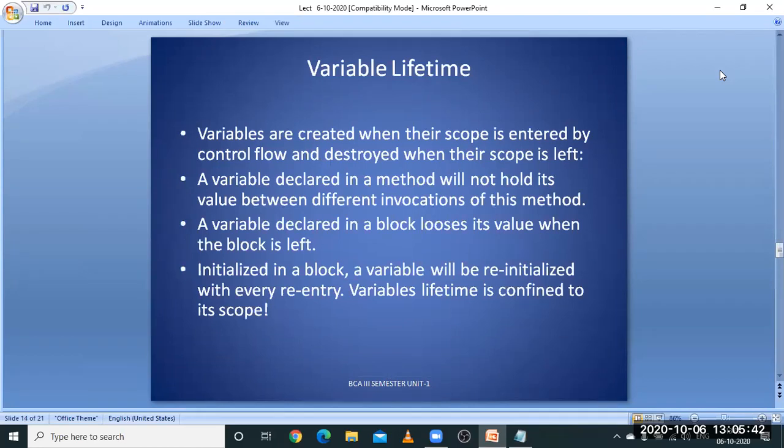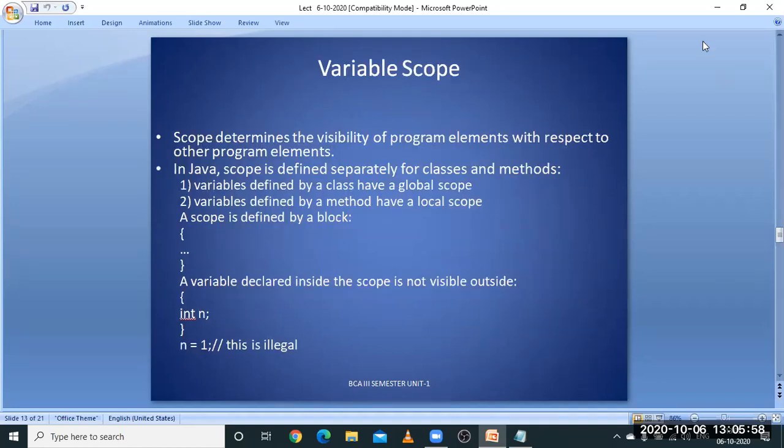Next, lifetime. Variables are created when their scope is entered by the control flow and destroyed when their scope is left. It means that the variable's lifetime starts whenever the scope has started from the flower brace, and the life of the variable ends at the close of the flower brace. So this is what happens with the scope of the variable.